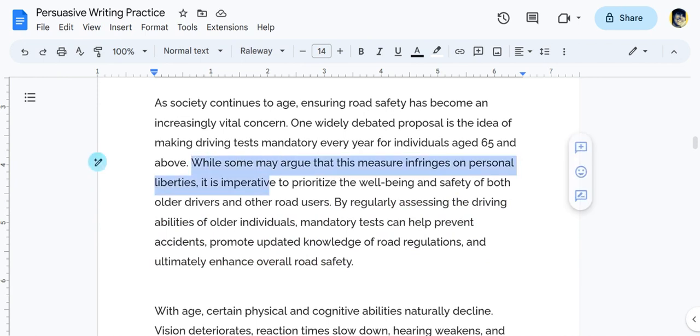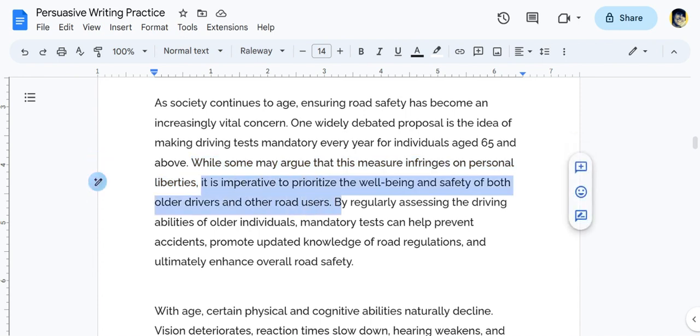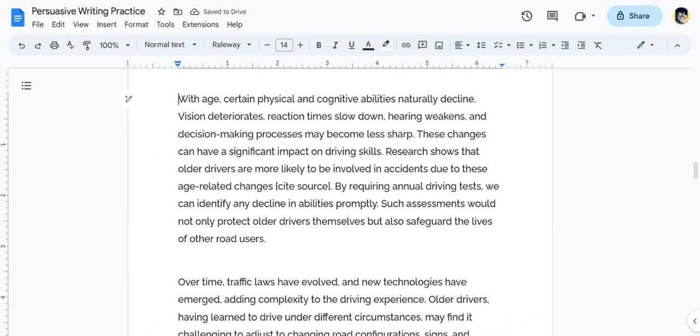Interestingly, the paragraph also looked at the counter argument right here, where it states that while some may argue that this measure infringes on personal liberties, then they come back on that counter argument by stating that it is imperative to prioritize the well being and safety of both older drivers and other road users. So that is something that is fascinating and interesting about the introduction. Definitely had beautiful flow, and we have our thesis represented.